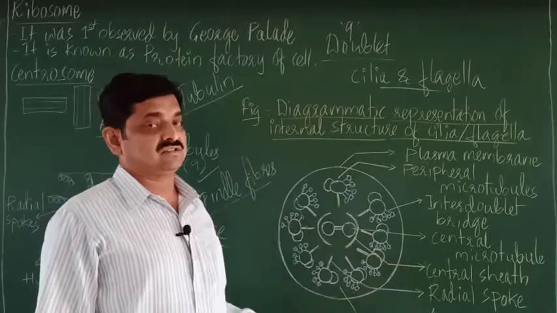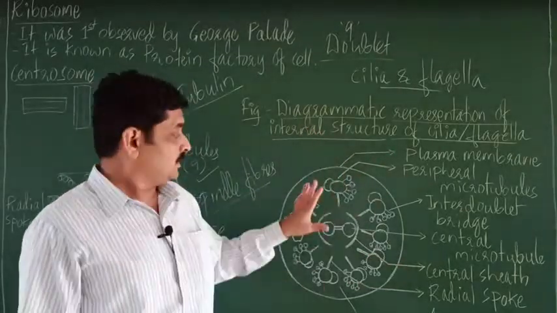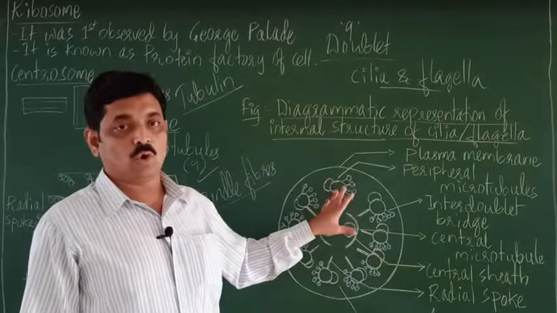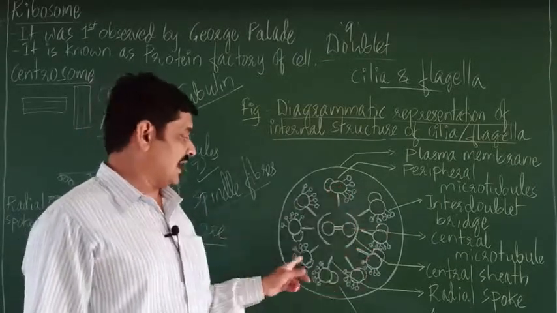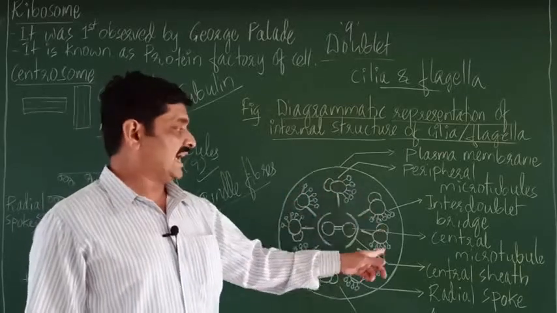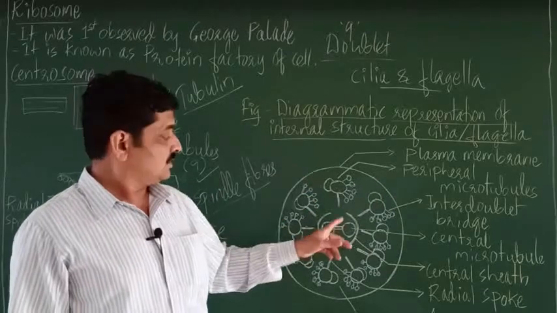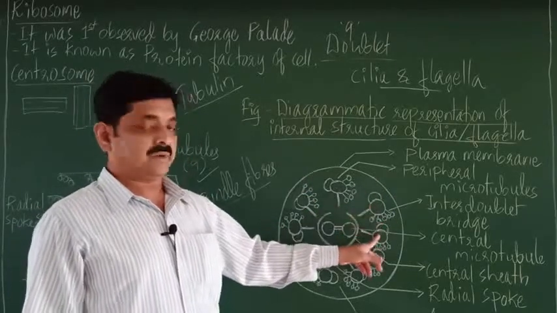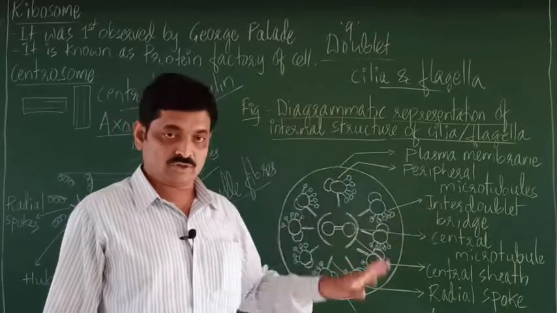So in the section you can see the outer covering, that is called plasma membrane. The inner part is called core, which is called axoneme. Here axoneme is composed of 9 peripheral microtubules which are doublets. The 2 peripheral doublets are linked by interdoublet bridge.